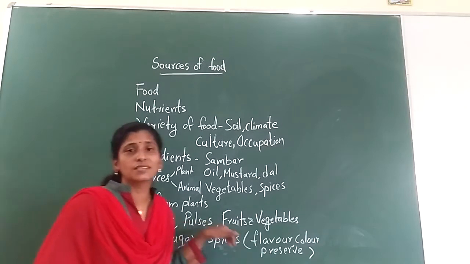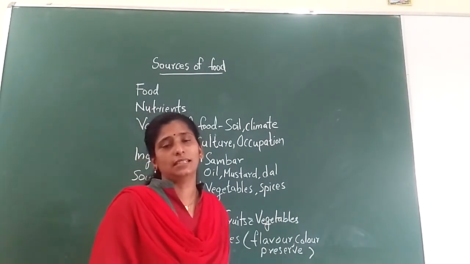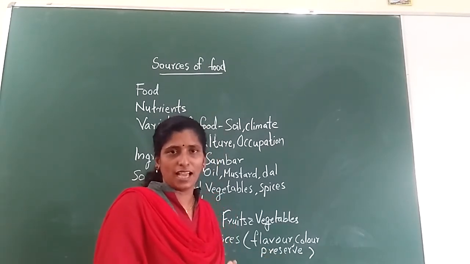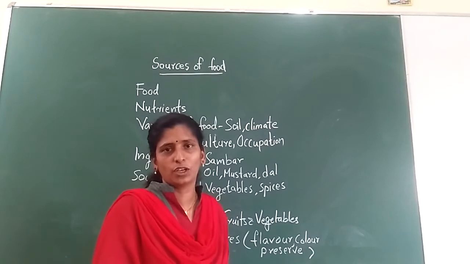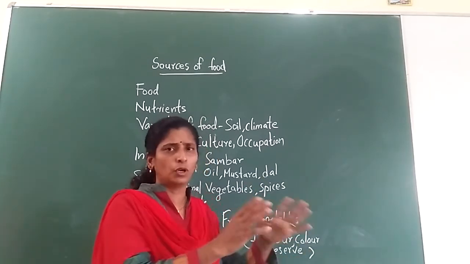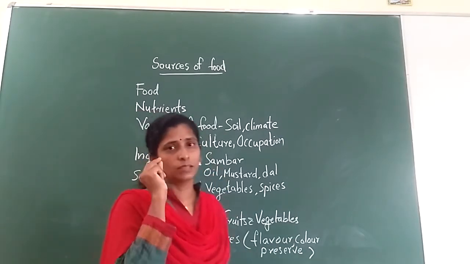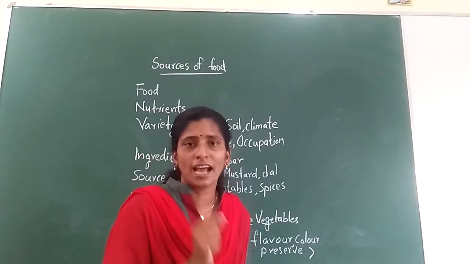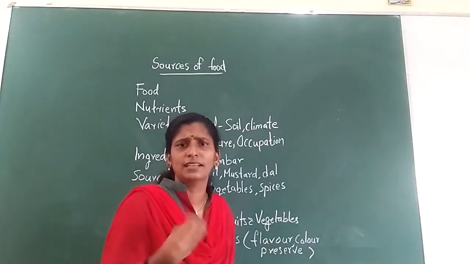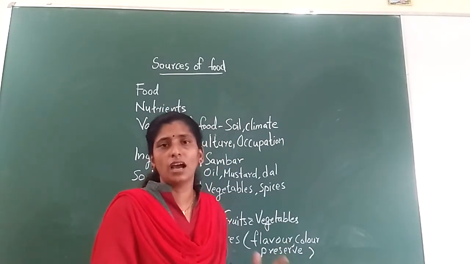But the difference between cereals and pulses is that cereals give us energy, but pulses give us, what will pulses give us? Yeah, it is rich in protein. And cereals are rich in carbohydrate. That is the difference. But both are seeds. The best example of a cereal, the one we consume the most, is rice. We are depending on rice, having it at least three times daily. So rice is the main cereal we are consuming.